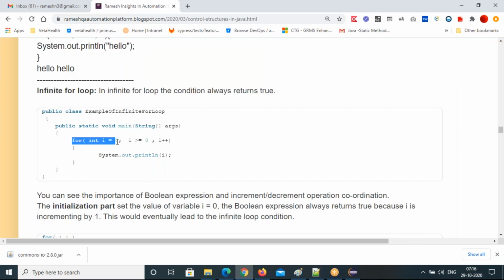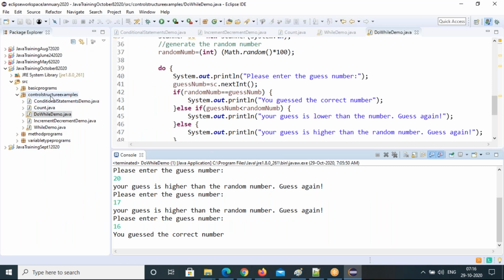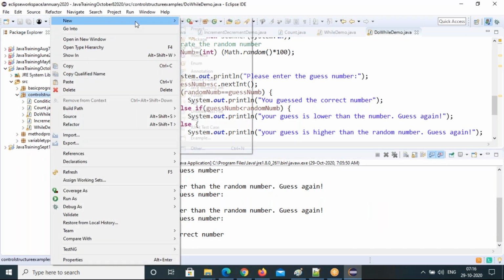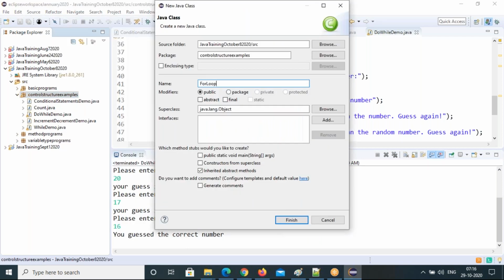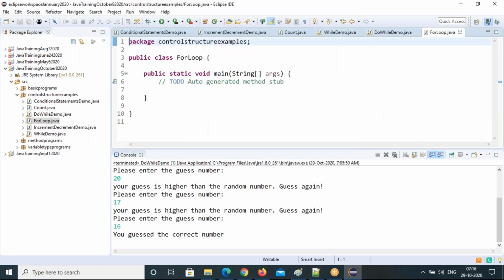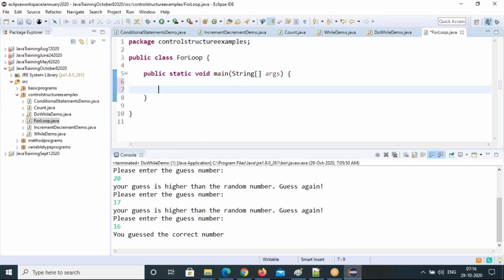So: for int i = 0; i > 0; i++. This is the infinite for loop. This condition never becomes false. That's why you will get an infinite loop here. Let me show you that infinite loop with a for loop. I'm not going to write the for loop code. I'm giving an exercise: all the while programs you write, write them in the for loop. That will help us to understand.